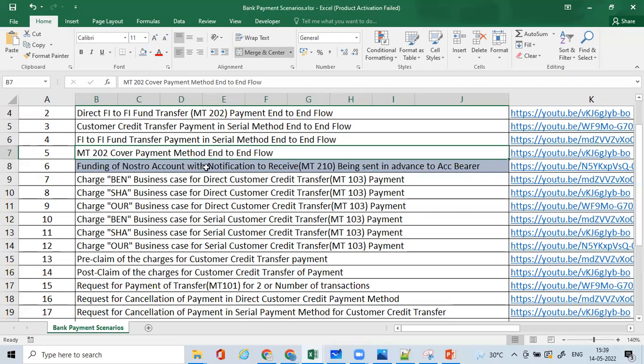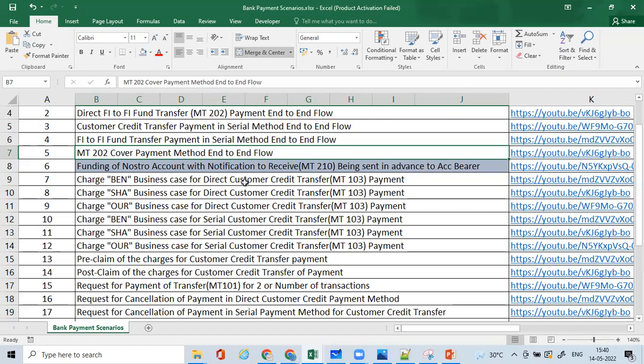Similarly, the one which I was telling you right now, the funding of a Nostro account with notification to receive. So MT210 goes to the account holding institution, and they will receive the funds from the central bank via intermediary institutions or from their central correspondent.